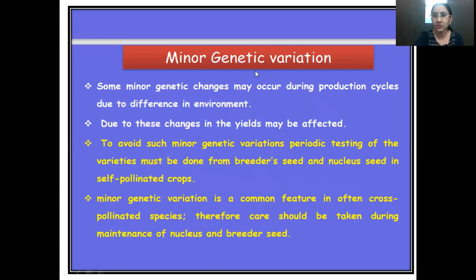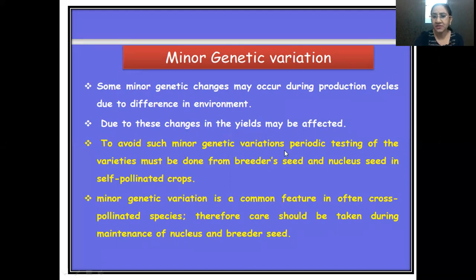Minor genetic variation is also one of the factors responsible for deterioration of genetic purity in seeds. Some minor genetic changes may occur during production cycles due to differences in environment, and the fields may be affected by these changes.